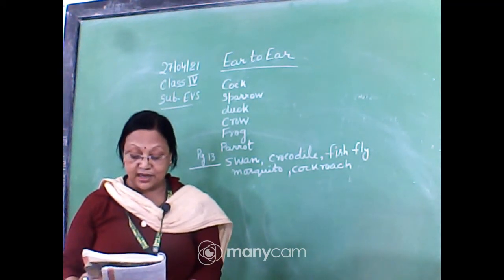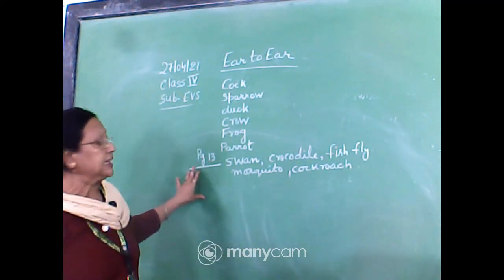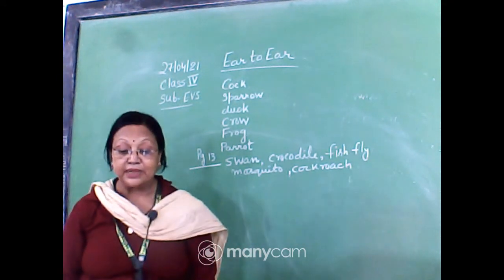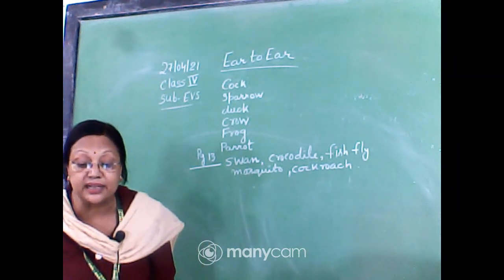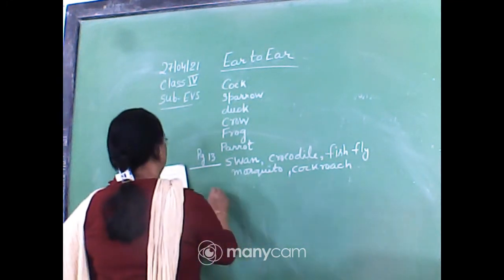An animal with ears like fan. In page 13, an animal with ears like fan. Yes, Vishwarup is correct and Daksha is also correct. So the name is, read and write.